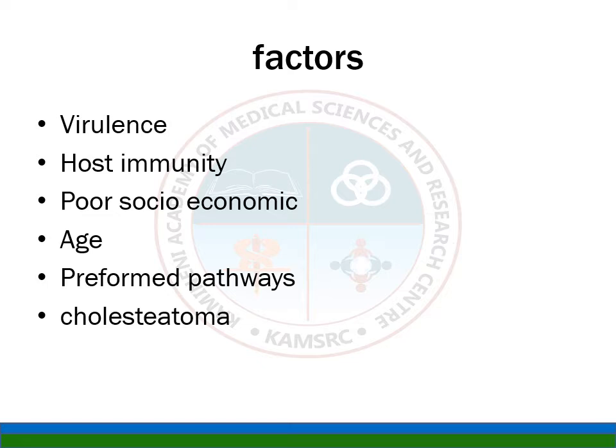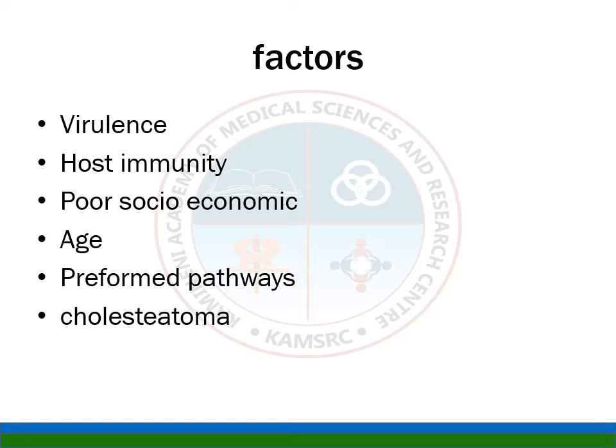Generally they can't fight, as their white blood cells are not up to the mark. Then the low socio-economic group, with factors like overcrowding, poor health education, unhygienic conditions, and lack of personal hygiene, generally present very late with complications, as they don't have proper access to healthcare.